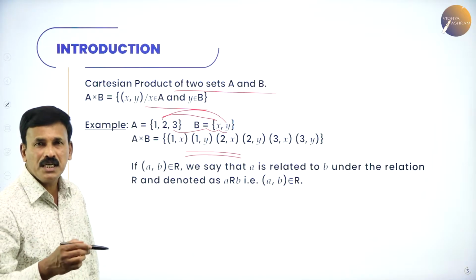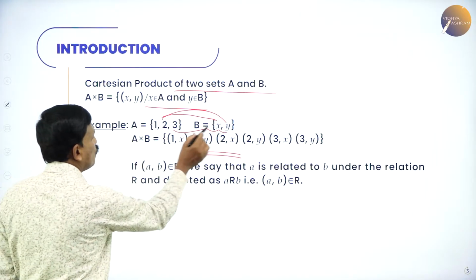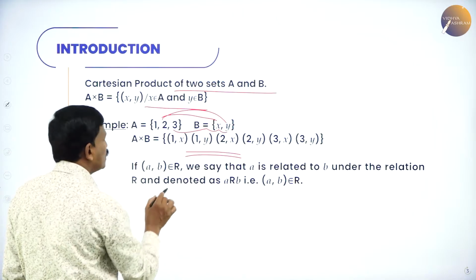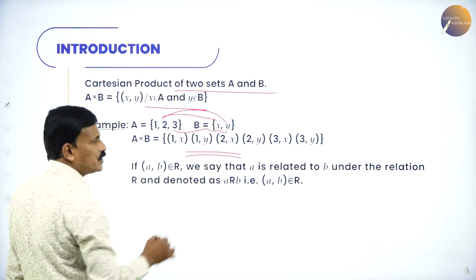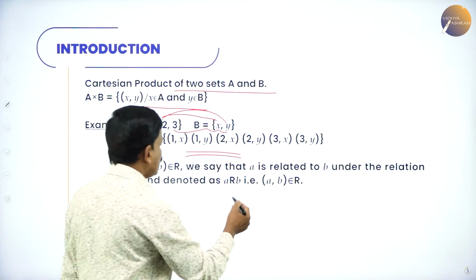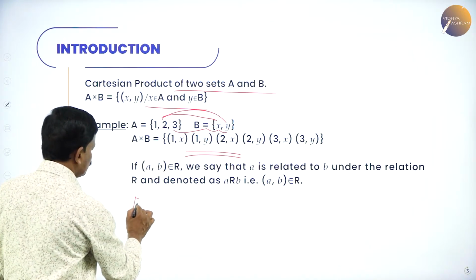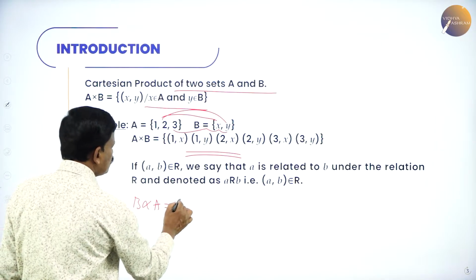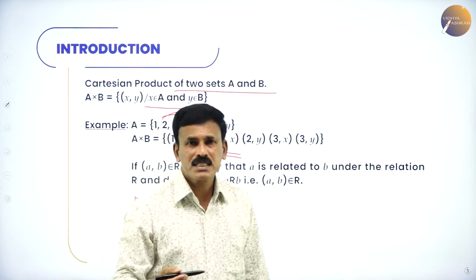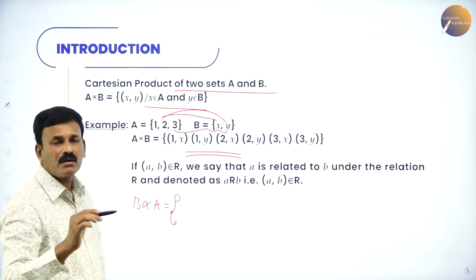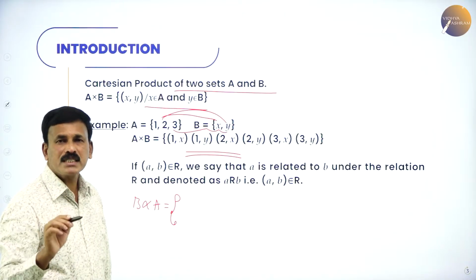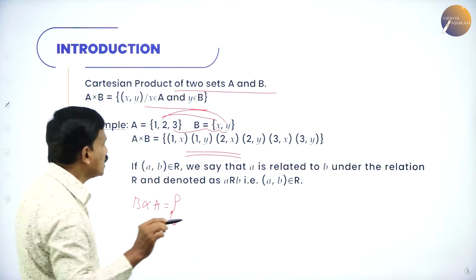A cross B, A into B, is equal to 1 comma X, 1 comma Y, next 2 comma X, 2 comma Y, 3 comma X and 3 comma Y. Similarly, on the other hand, if I write B cross A, B into A, B cross A is equal to: the first members are the elements of set B and the second members are from the elements of set A.